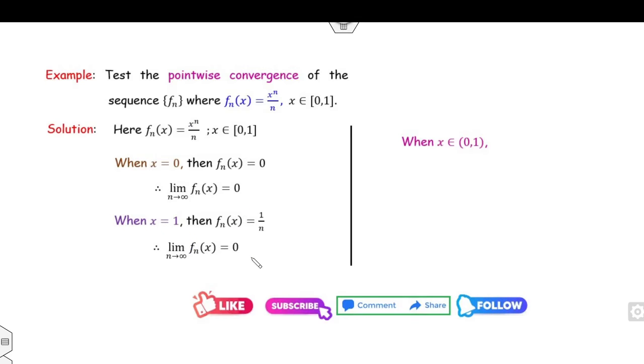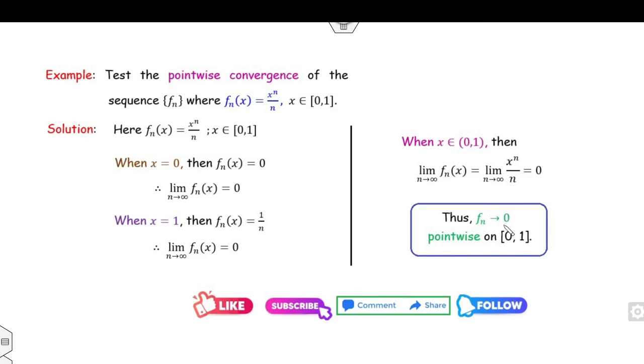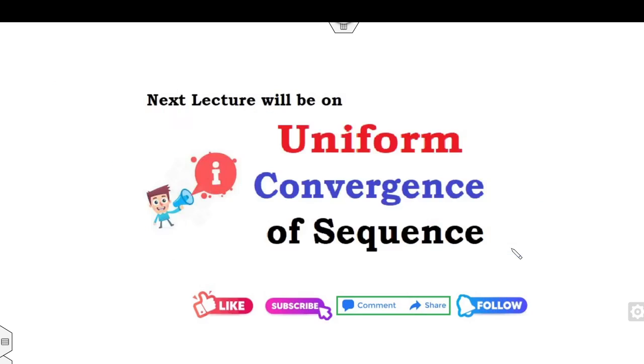Fine. Now for the third case, you have to find this limit. Again you can see, if you take n as infinity, x lies between 0 and 1. So what is the limit of x^n? x^n is 0, and n is 0 over infinity, which goes to 0. So this limit is 0. So in each case you can see that the limit will be 0. So therefore fn(x) converges to 0 pointwise on the closed interval 0 to 1.